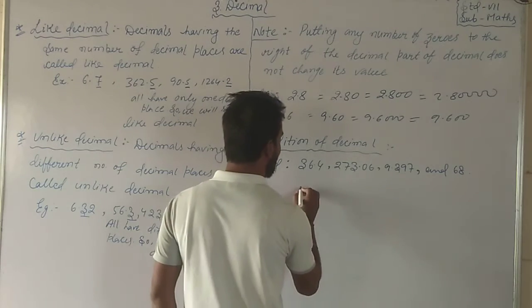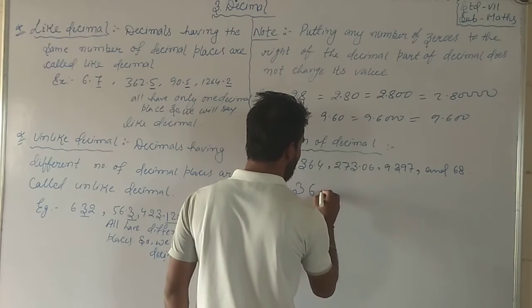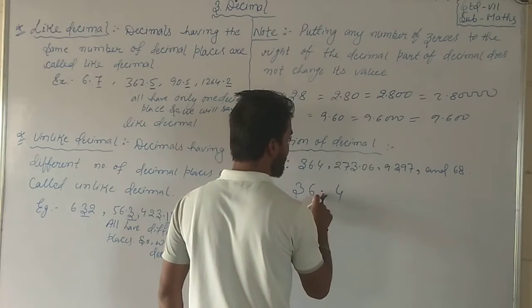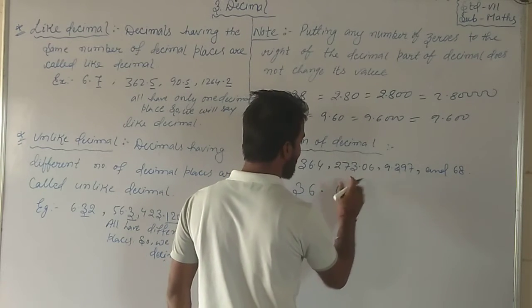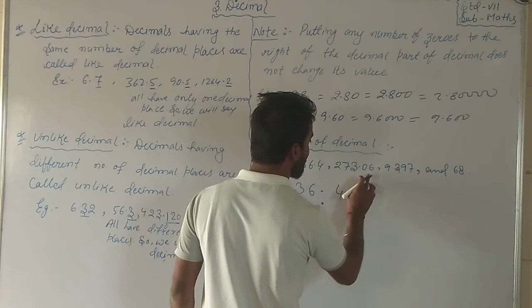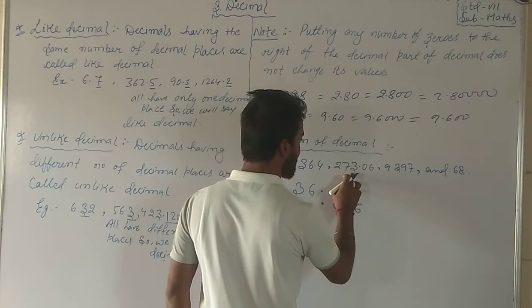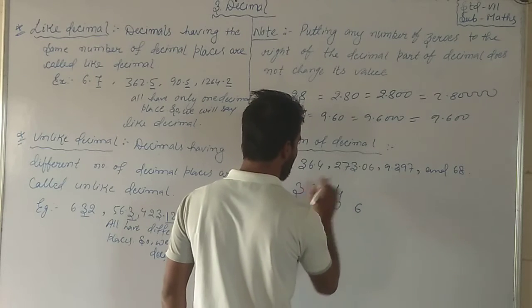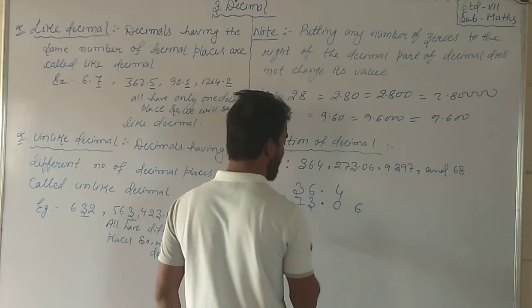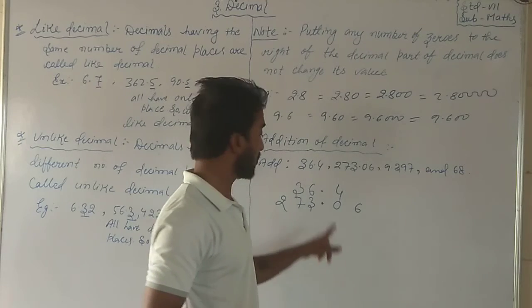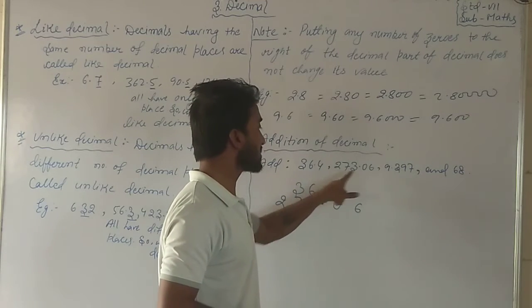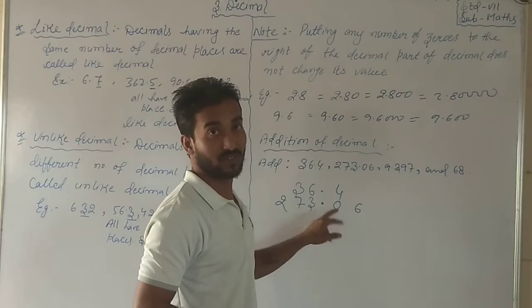See, 36.4. The decimal is there. Then 273.decimal. First of all, we put the decimal here. After the decimal, what is it? 06. So put a 0 here, then 6. Before the decimal, 3, 7, 2. Understand? The decimal will always be in front of each other.